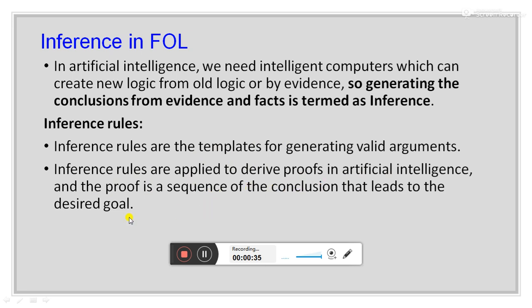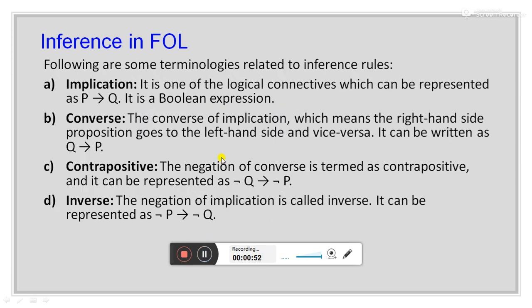to a desired goal. So what is happening, we are having some sentences, and those sentences we have stored in the knowledge base. Now what we are doing, we are able to conclude something from those sentences. We are performing the task of reasoning. So this is called inference. Now there are some terms which are used in inference.